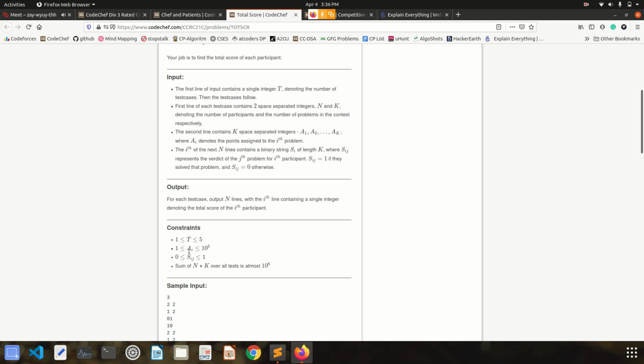If these things were not given to us, then we wouldn't be able to find out what type of test cases will be there. So every test case which is present to test the solution of my code for this question will follow these constraints. That means the value of n into k will never be greater than 10 power 6, and the value of Sij will always be either 0 or 1. The value of Ai for all test cases will be from 1 to 10 power 5. These are the parameters on which my code will be tested, right?